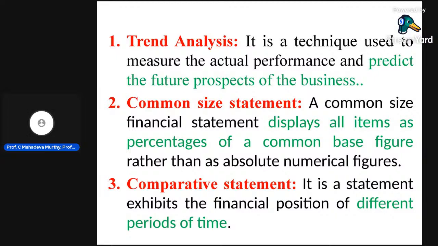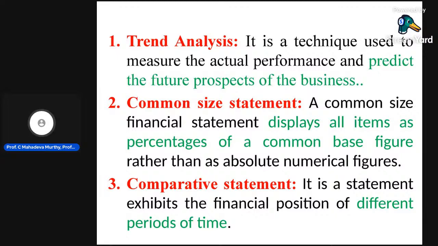Wages divided by sales into 100 gives the percentage of wages in that organization. We can easily find that out. That is the common size income statement and the common size position statement. Position means balance sheet. The balance sheet tells about the position of the organization.